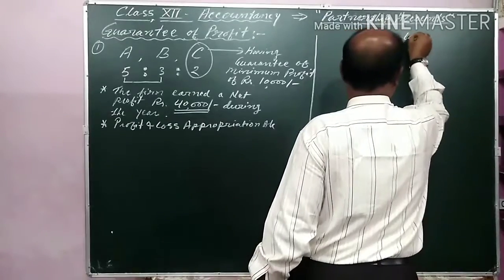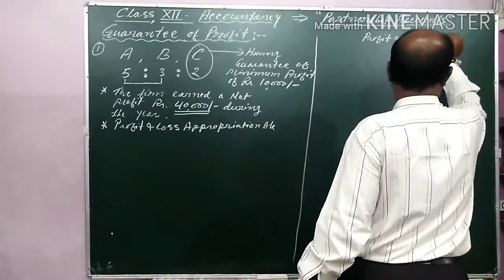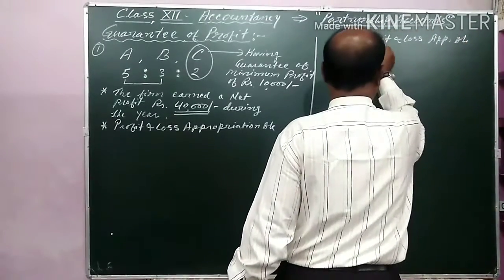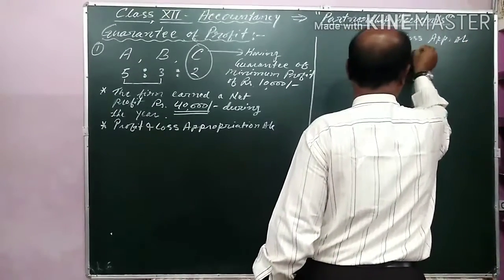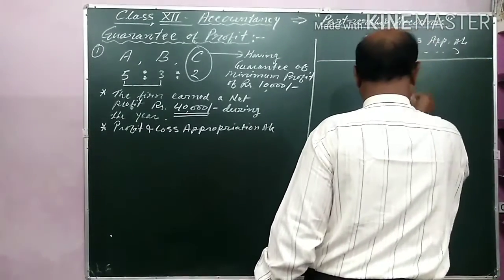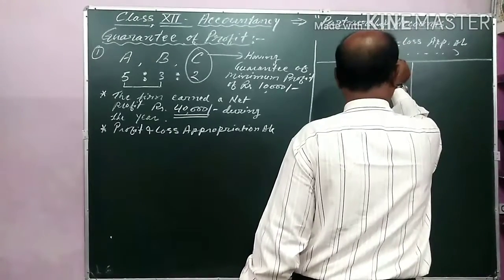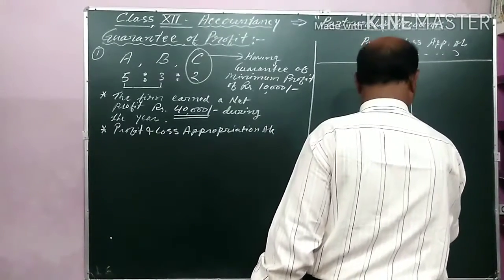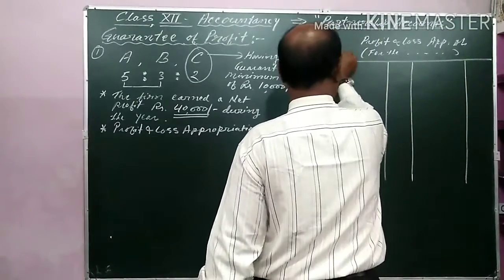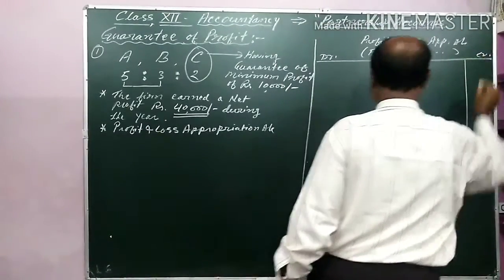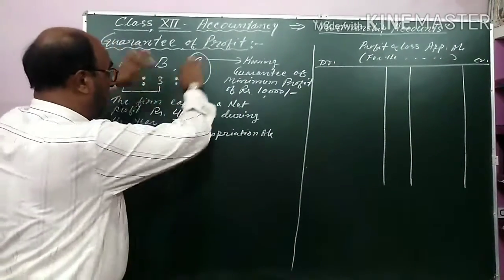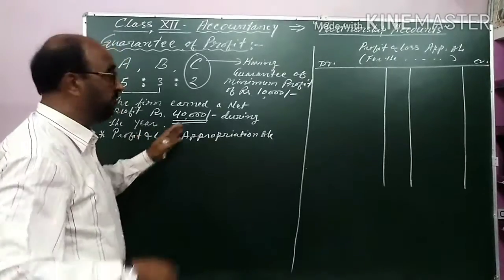Profit and loss appropriation account. It is made for the year ending. Debit side and this is the credit side. As I have shown here, it is actually in the form of a question. Once again I will read.